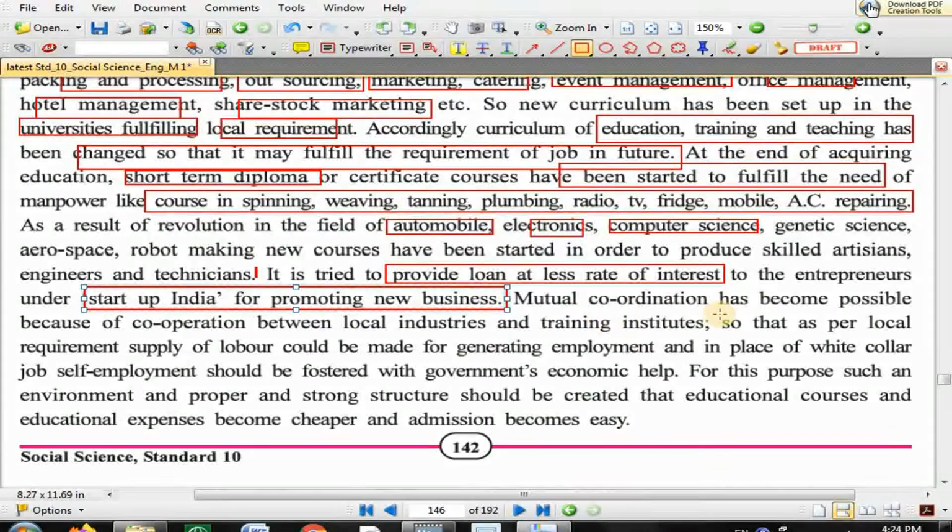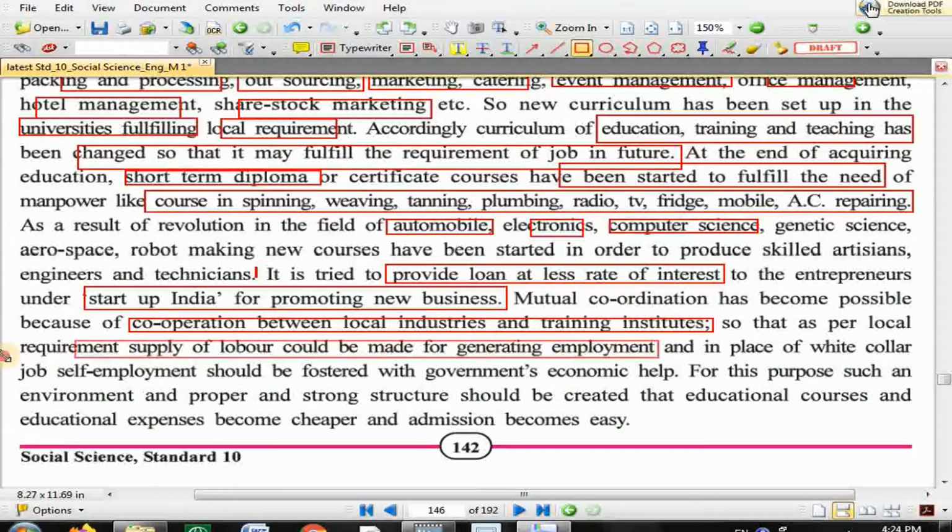The mutual coordination has become possible because of cooperation between local industry and training institutes. So there is an understanding. Whatever the demand of local industry, that demand of skill is provided as training by the training institute, so that as per local requirement, supply of labor could be made for reducing unemployment according to the need of local requirement. The supply of labor prepared by universities,